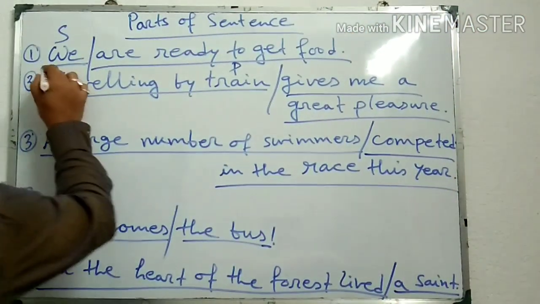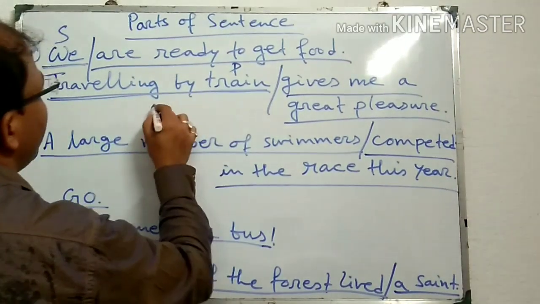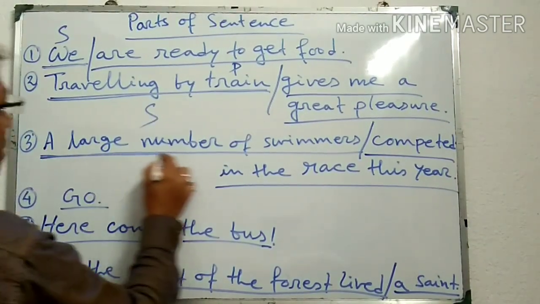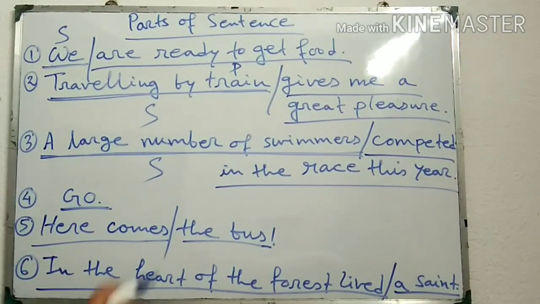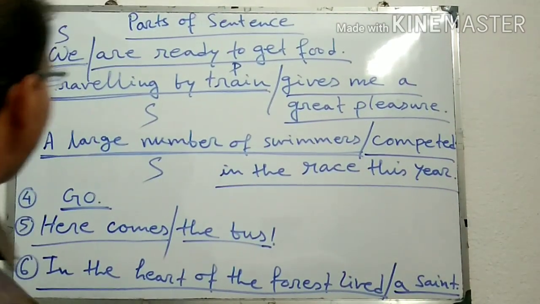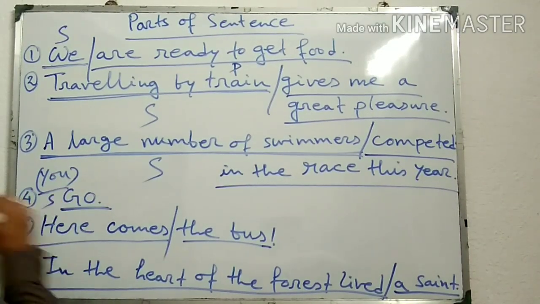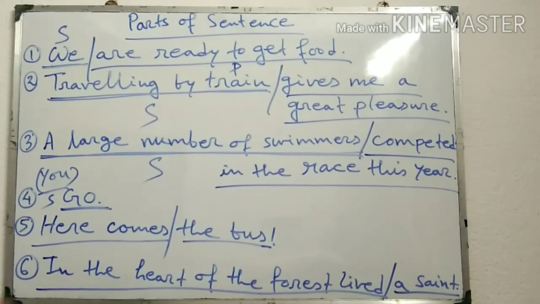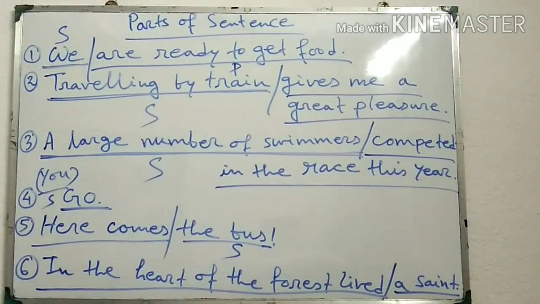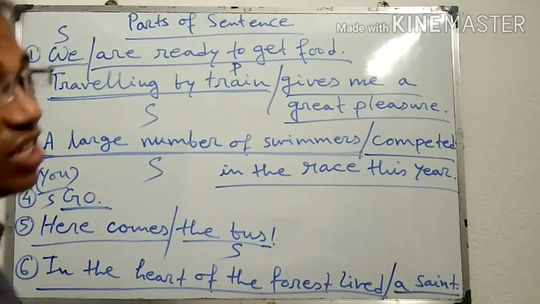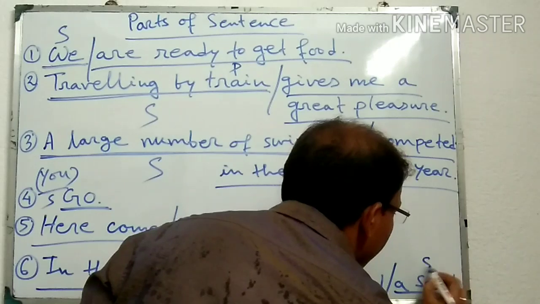For example, "we" here is the subject. Similarly, "traveling by train" is the subject. "A large number of swimmers" is the subject. "Go" is an imperative sentence, and here actually the subject "you" is omitted. Thereafter, here comes the bus. Here "the bus" is the subject, and in the heart of the forest lived a saint. In this sentence, "a saint" is the subject.